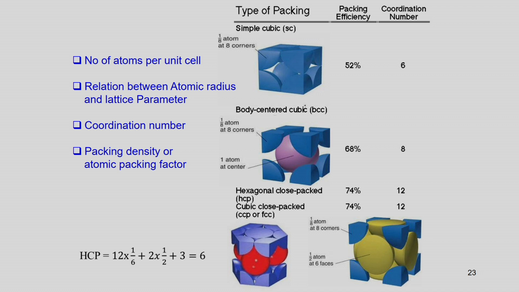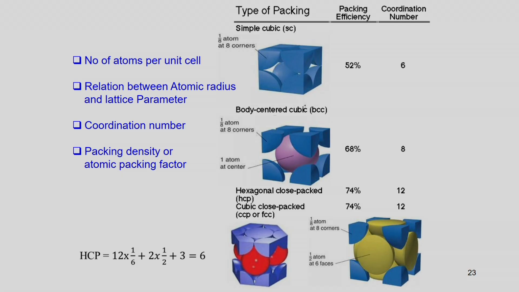For example, the number of atoms within the unit cell, and the theoretical density. From here we can estimate the coordination number, that means how one atom is linked with the neighboring atoms. And of course, how this relates between the atomic radius and the lattice parameter, and how densely the atoms are packed within the unit cell. All these parameters decide, or represent, particular types of properties.